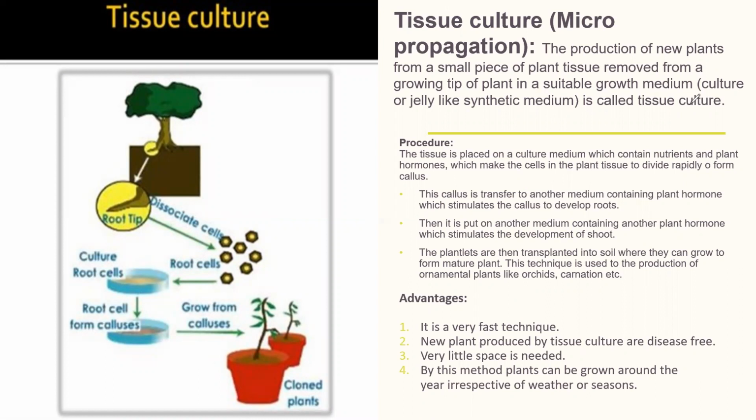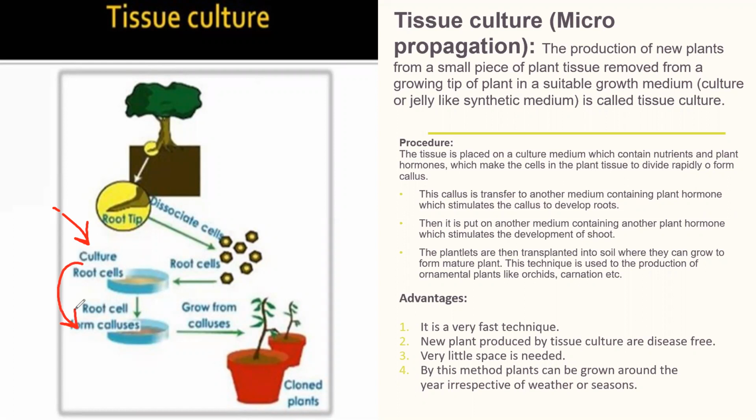The procedure of tissue culture is that the tissue is placed on a culture medium which contains nutrients and plant hormones, which make the cells in the plant tissues divide rapidly to form callus. This callus is transferred to another medium containing plant hormone which stimulates the callus to develop root.